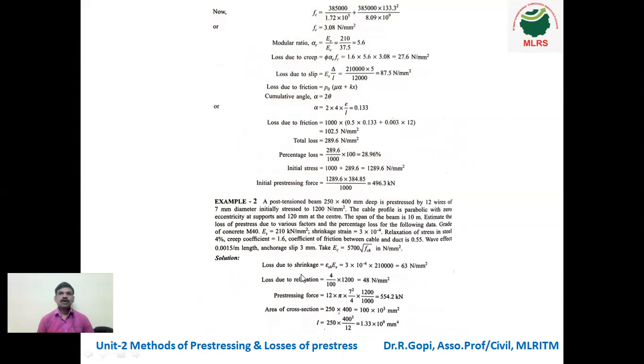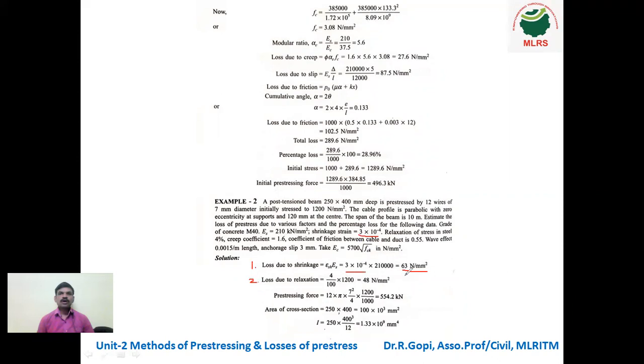Next, loss due to shrinkage. What is the formula for loss due to shrinkage? Shrinkage strain multiplied by Young's modulus of steel. The shrinkage strain is given as 3 into 10 power minus 4, multiplied by 210 kilonewton per mm square. Converting into Newton per mm square, it is 2.1 into 10 power 5 Newton per mm square. So finally we got 63 Newton per mm square. So one loss we found. Next, come to the second loss.